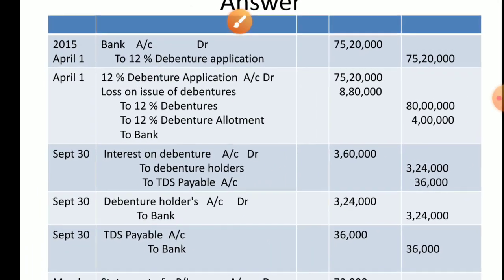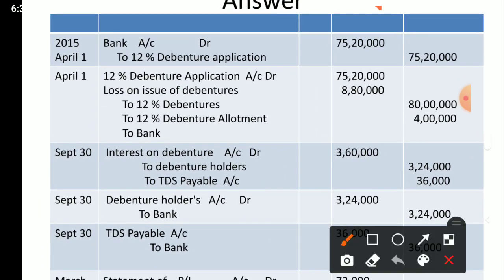First journal entry: after discount we have to multiply. That means 8,000 into 940 will come to 75 lakhs 20,000. Okay, this is not a new thing I am telling. Already we discussed the issue journal entries. But since the full question is there, that is why I am telling you again.